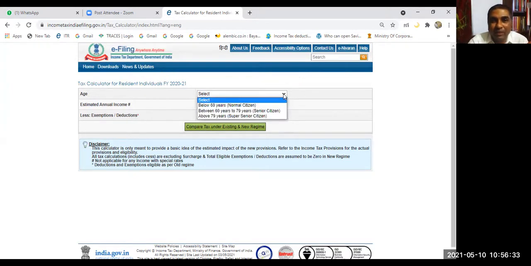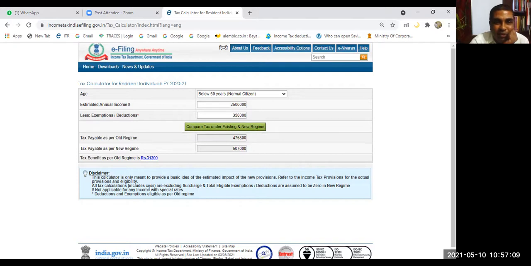Suppose you take an example. Let us say someone below 60 years of age. Let us assume income is around 25 lakh. Let us say the deductions he was claiming are 2 lakh rupees, maybe housing loan, or let us say 3 lakh 50,000 rupees: 2 lakh housing loan plus 1 lakh 50,000 rupees of normal investment deductions, 80C deductions. So I am taking deductions of 3 lakh 50,000 rupees. Now I can easily compare. It is so simple. Are you seeing it? Which scheme is better?